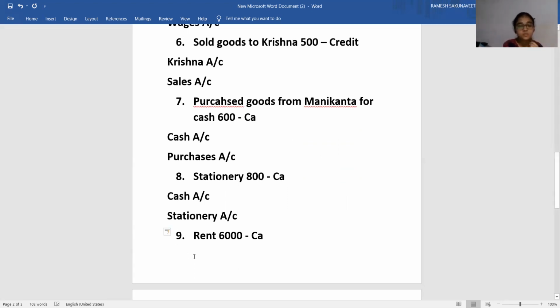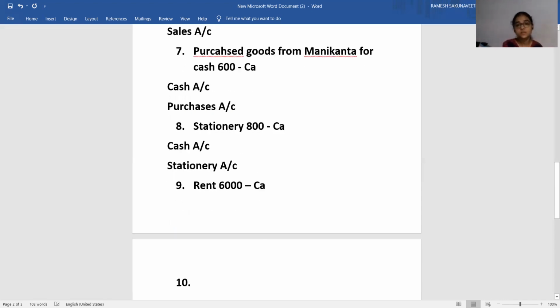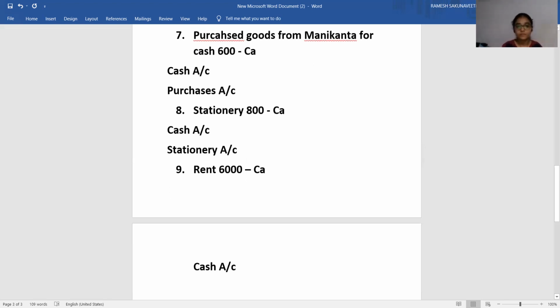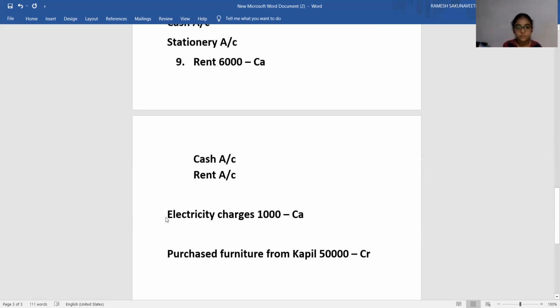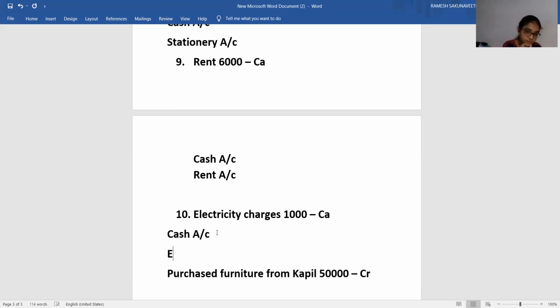Ninth one, rent. This is a cash transaction. So compulsorily cash account is going to be influenced. Second account is what? Rent account. Okay. Next. Our 10th transaction is electricity charges. So it is a cash transaction, automatically cash account is going to be influenced. Second account that is influenced is electricity charges.